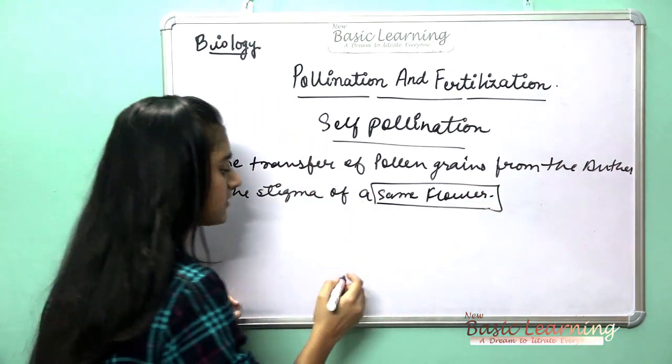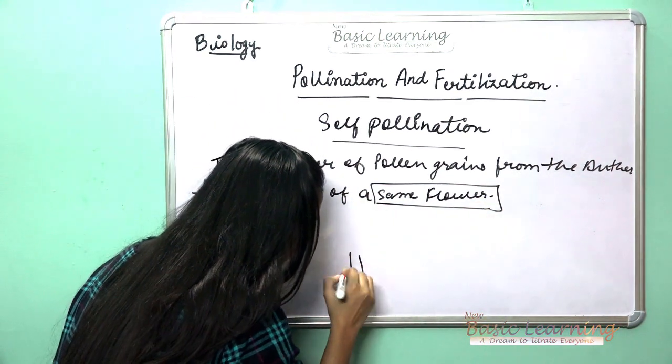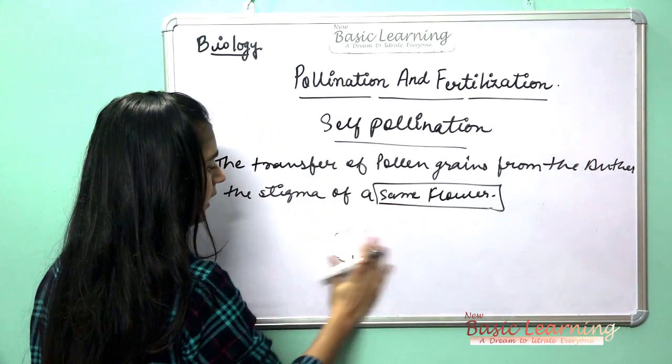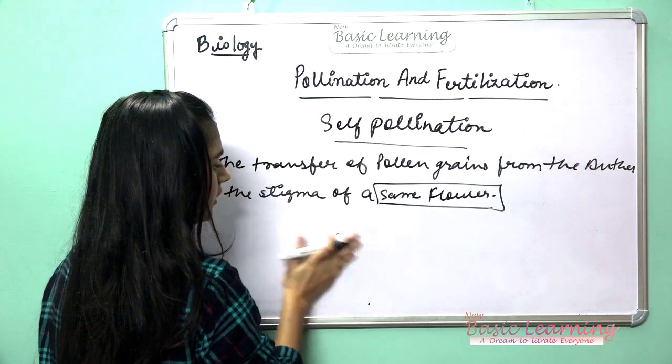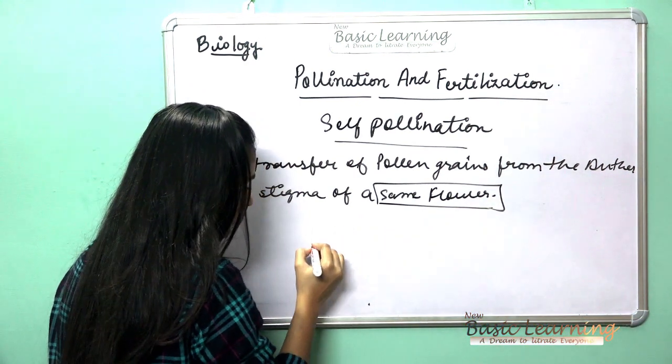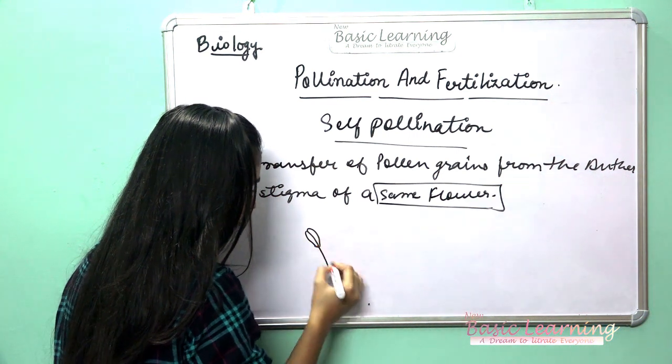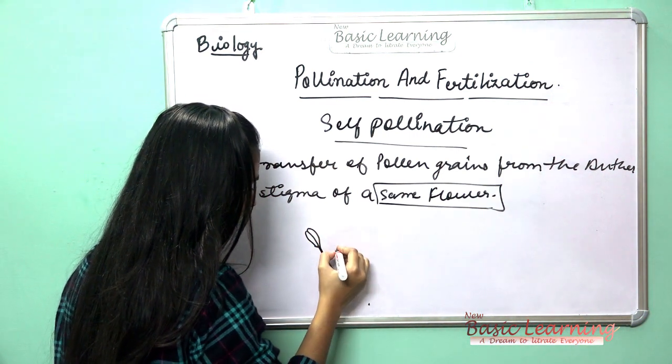Same flower. Suppose this is the plant, or you can take the plant only. Don't need to take the flower. Suppose this is the anther part, and this is the stigma.